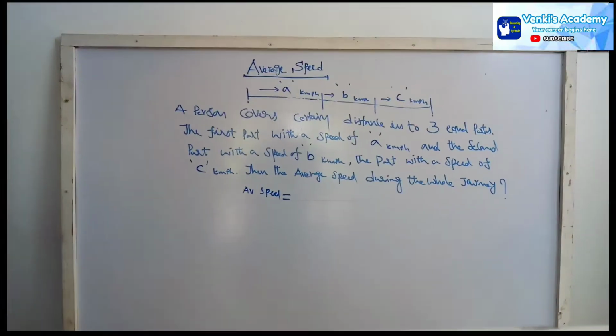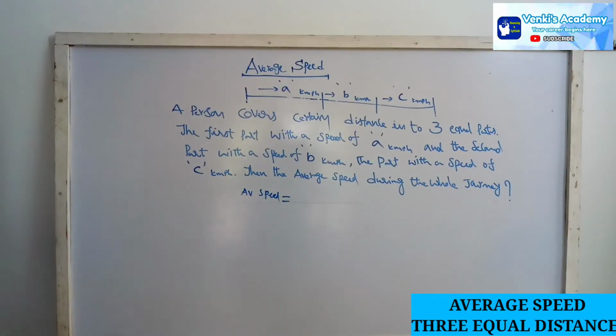See the next model in this content of average speed: three equal distances, which we are going to discuss now. I have already told you that average speed can be classified into two categories: one with equal distances, and the other with unequal distances. Now we are going to discuss the equal distances. Before that we discussed two equal distances. If it is three equal distances, how can we do the problem?